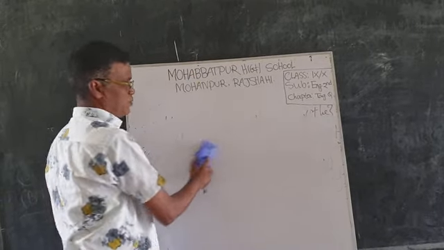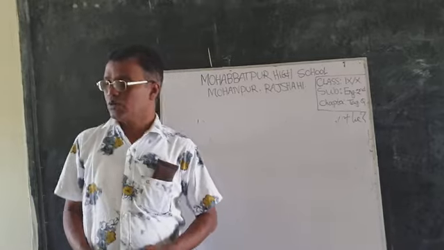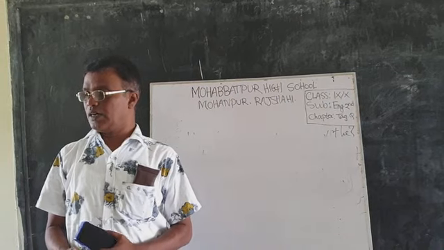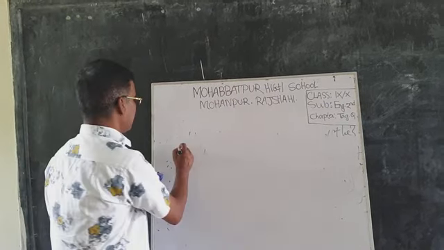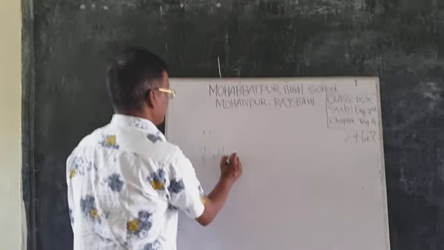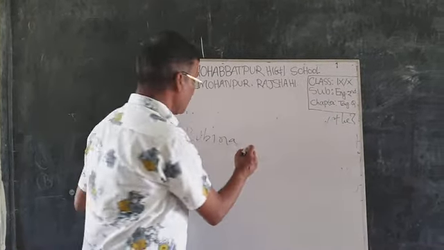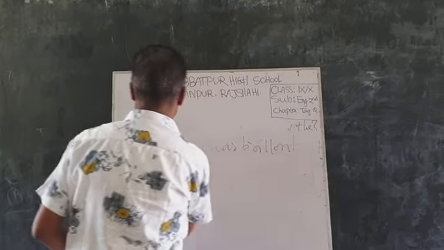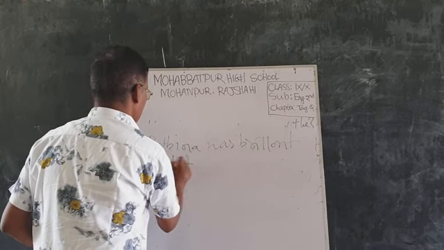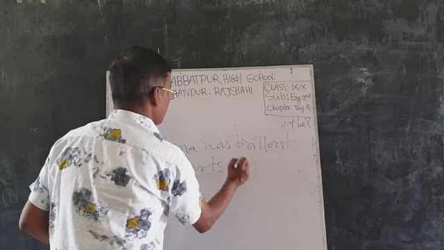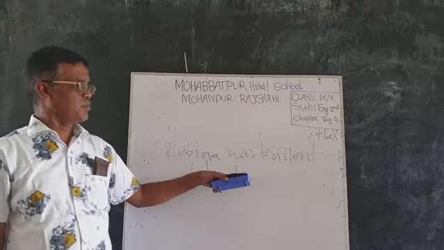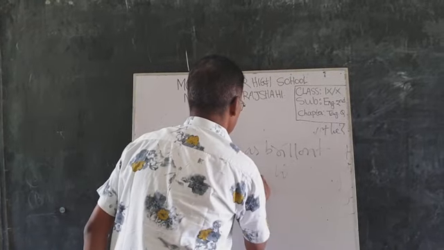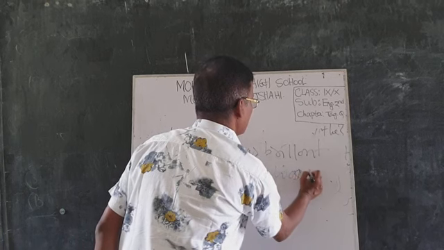Dear students, look at the blackboard and listen to me. Rubina is a brilliant student. You are not a player. They are our guests. Plus, I write down: Rubina was a brilliant student. This is a positive statement. Its tag is wasn't she?